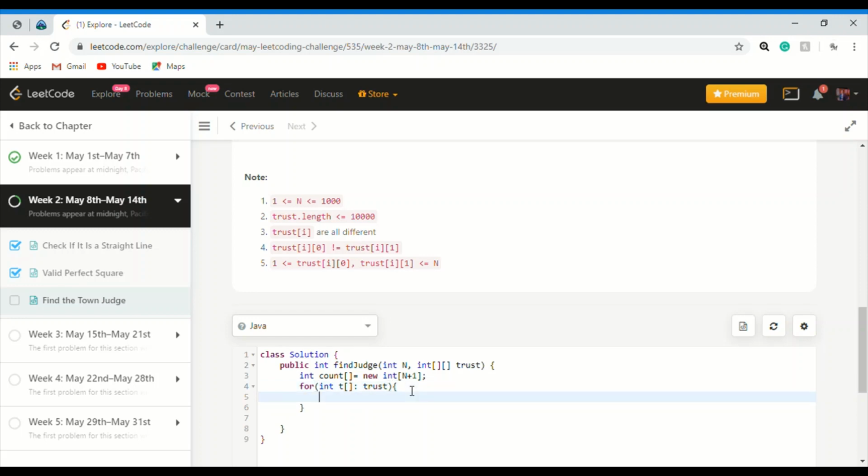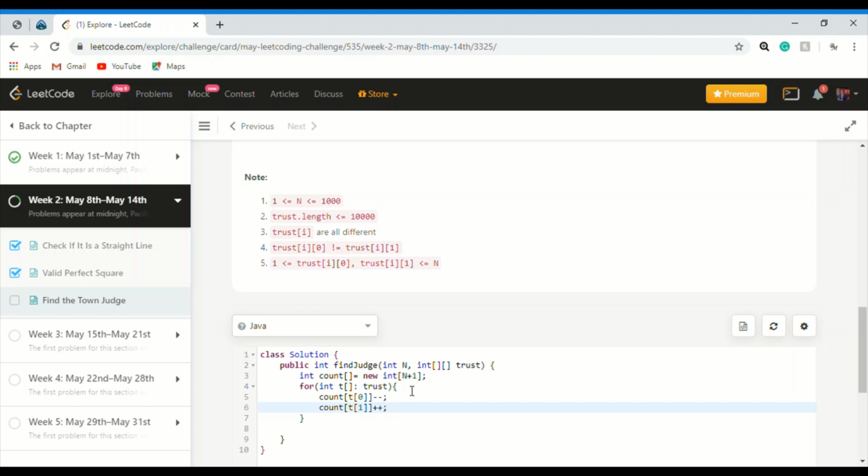Here we increment and decrement the counter. First we decrement the counter for the person who trusts. Be careful in this line. Then we increment the counter for the person who is trusted, at the position b, because index 0 is already taken.